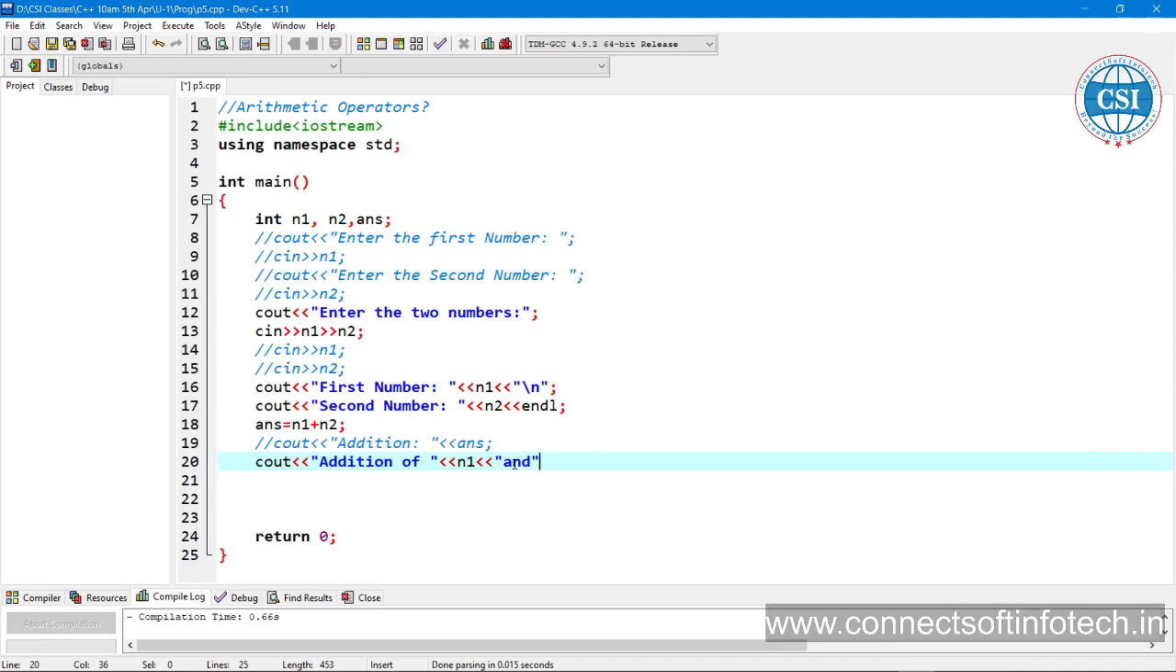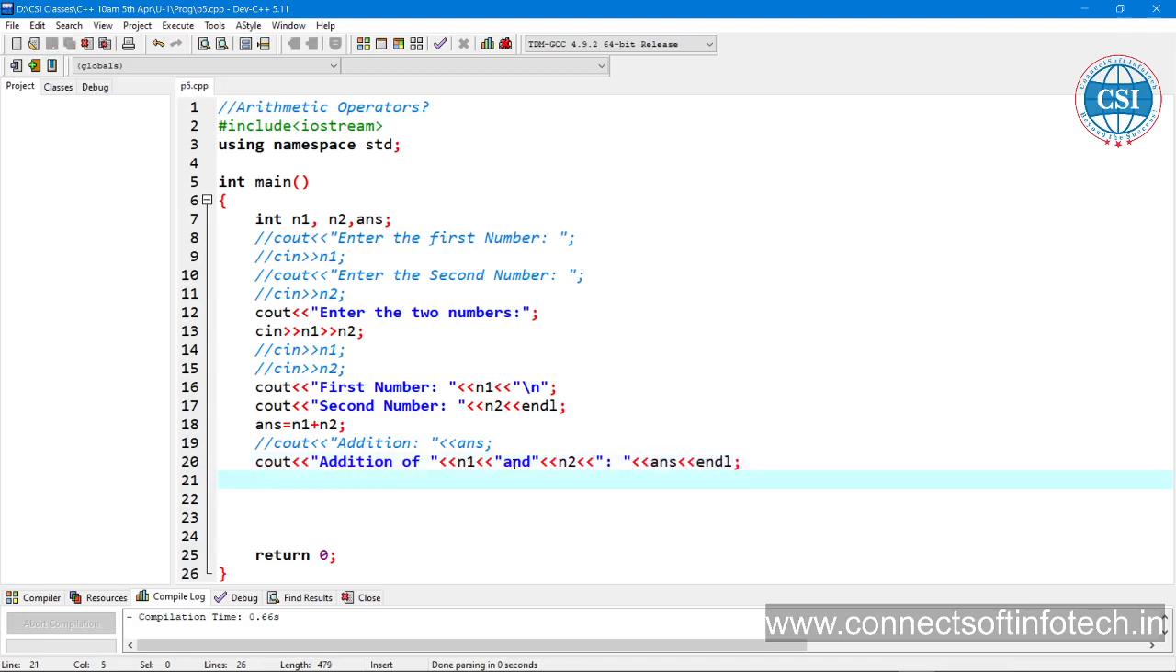Addition of n1, and we can write here the insertion operator n2. Then insertion operator, then " is equal to " in double quotes, give this some space. Then you can give here ANS, and endl for the new line or backslash n.